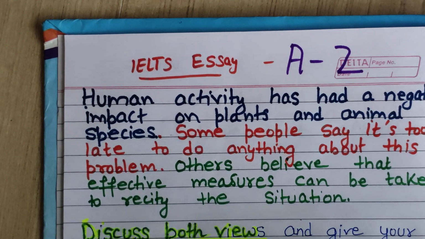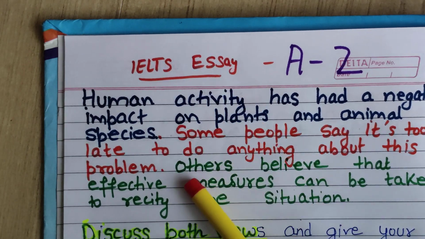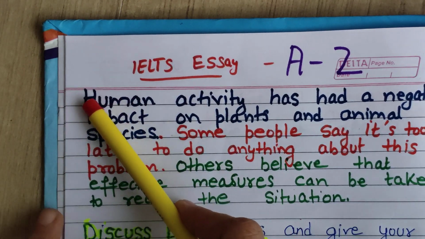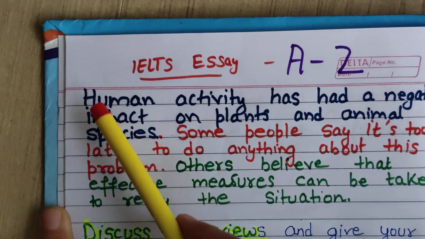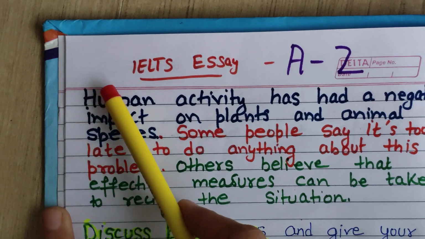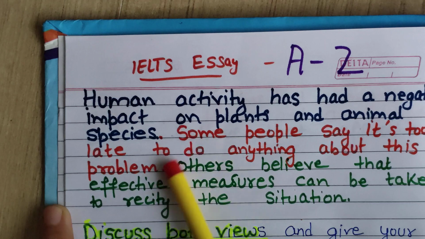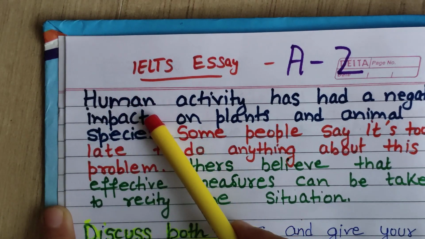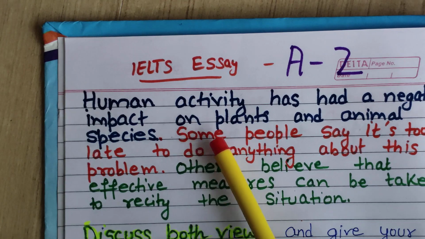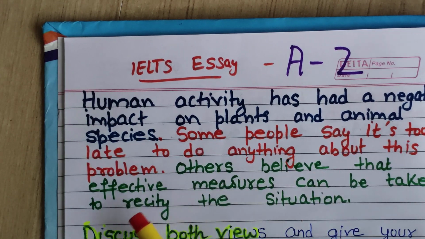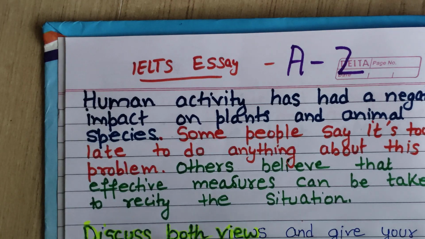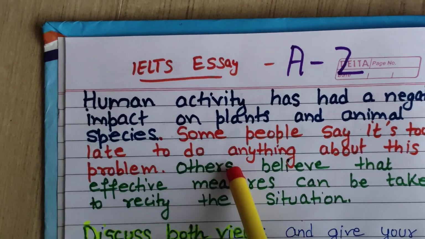Now you must be thinking why I have written in different colors. So this first sentence is: human activity has had a negative impact on plants and animals. This is a general statement they have given for this essay. And then for this statement they have provided two points of view. Some people say it is too late, nothing can be done, and others believe that some measures can be taken to rectify this problem. And discuss both views. Now after reading it twice, we have come to know that this is discuss both views.